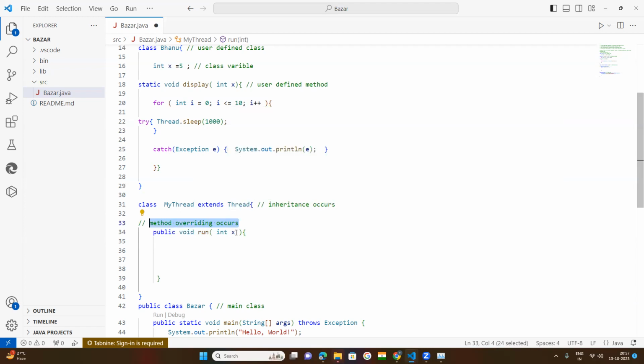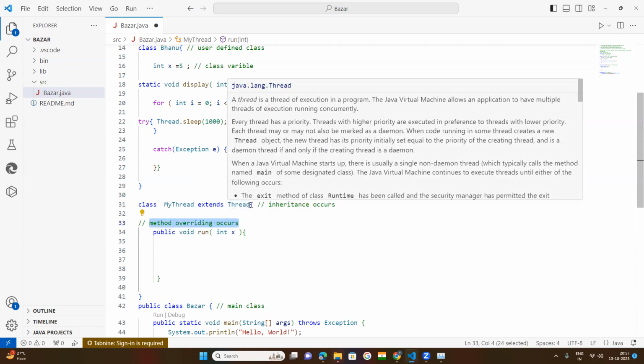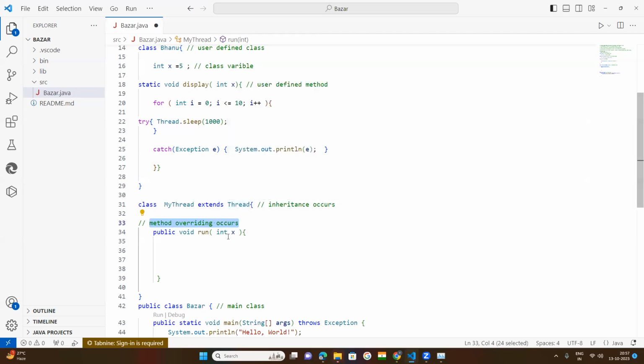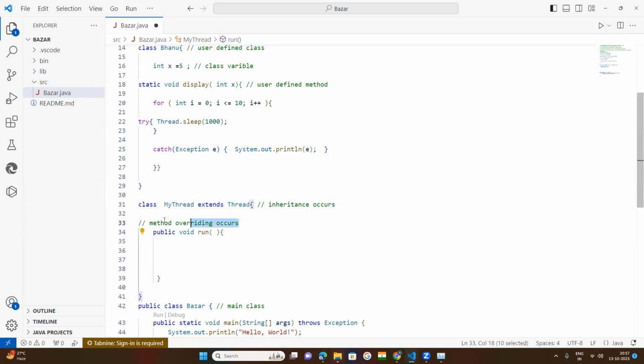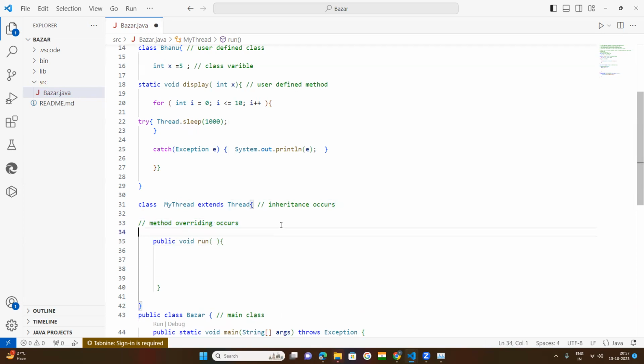The built-in run method has no parameters, so if I write any parameters, we can't say it is method overriding. Now we need to call this method as a class method. Class method means using our class name. Bhanu is our class name, so I want to call it as Bhanu.